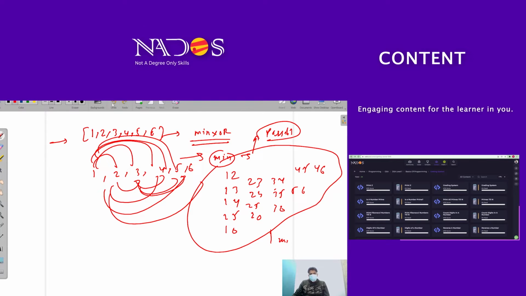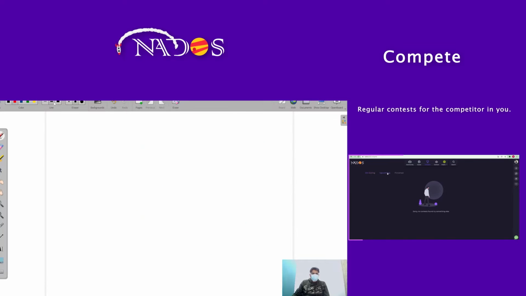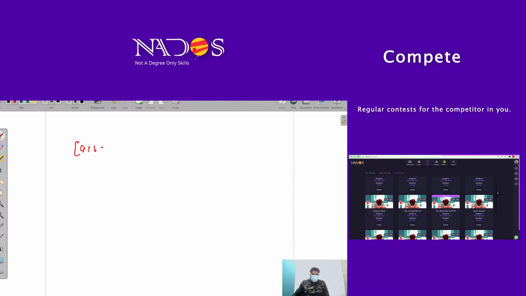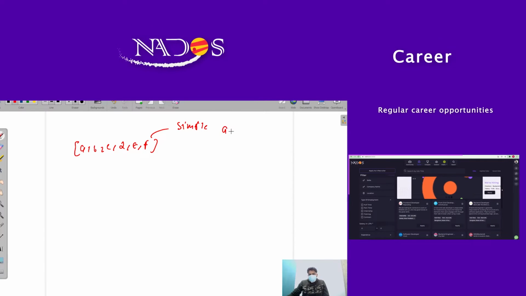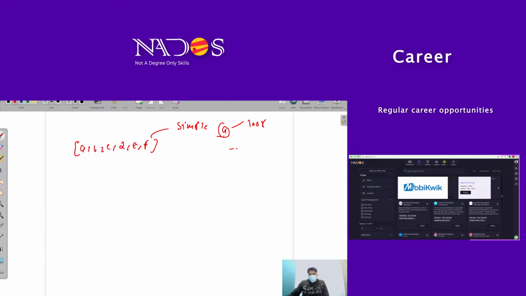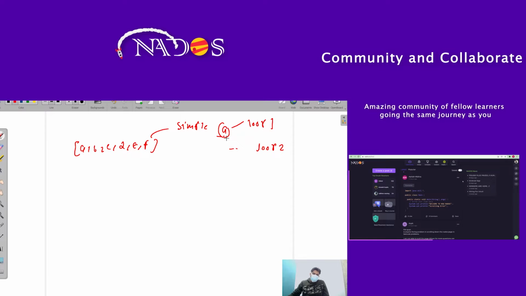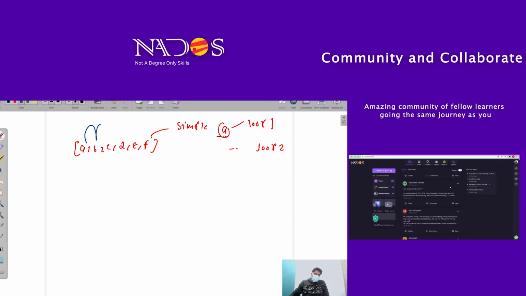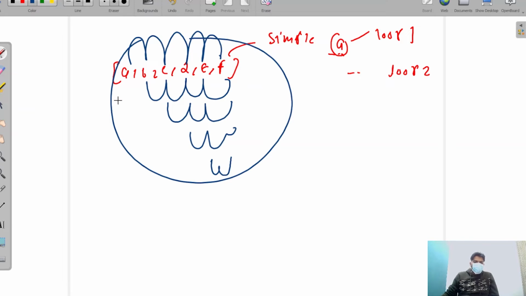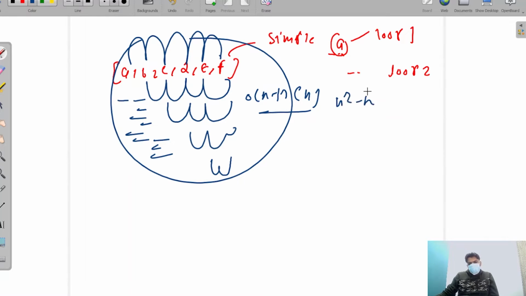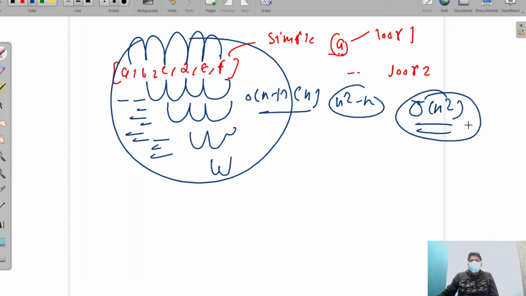How can we find this? Our approach is very simple. If we have an array A, B, C, D, E, F, and try the simple approach, we take A in loop 1 and then loop 2. First we iterate A with B, C, D, E, F, then B with C, D, E, F, then C with D, E, F, and so on. Every time we do an O(n) operation on n elements, so it will take O(n squared) time. This is not good, so this is not valid.